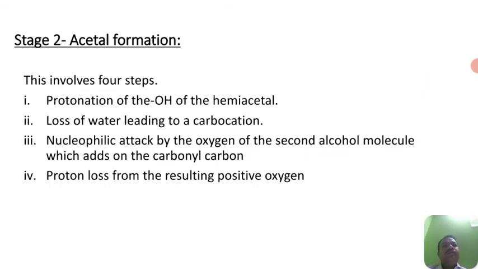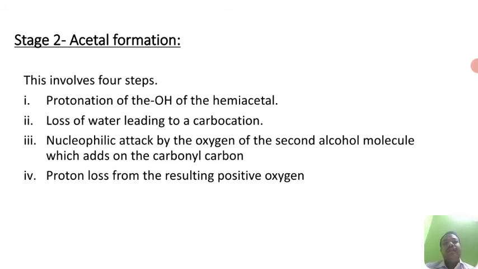Now, the second step, that is acetal formation. This acetal formation involves 4 steps. One, protonation of the OH of the hemiacetal. The hydroxy group of the hemiacetal gets protonated.